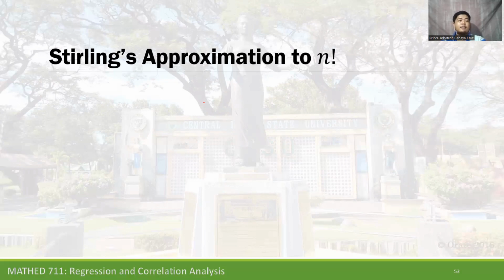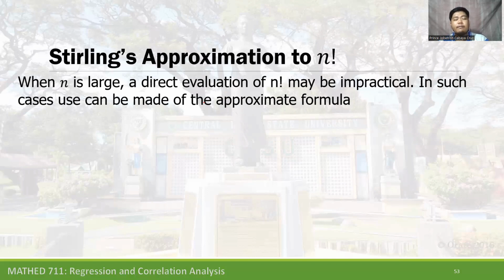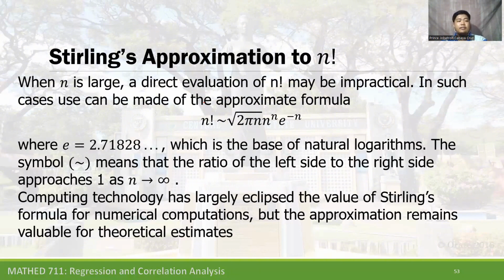And lastly, Stirling's approximation to n factorial. When n is large, a direct evaluation of n factorial may be impractical. In such cases, we can use an approximate formula: n factorial is approximately the square root of 2 pi n, multiplied by n raised to n, multiplied by e raised to negative n, where e, Euler's number, is equal to 2.71828 and so on, which is the base of natural logarithms.